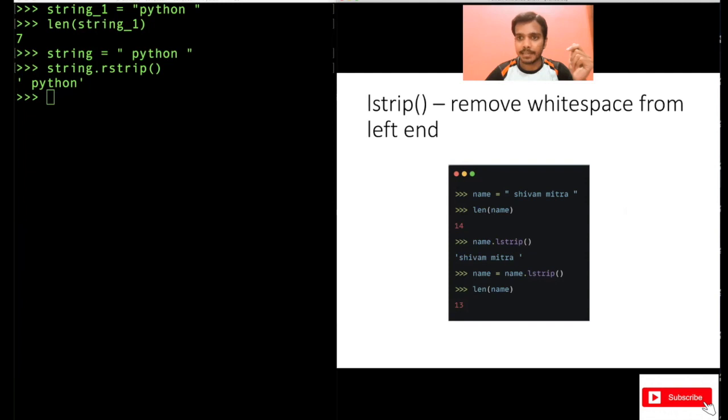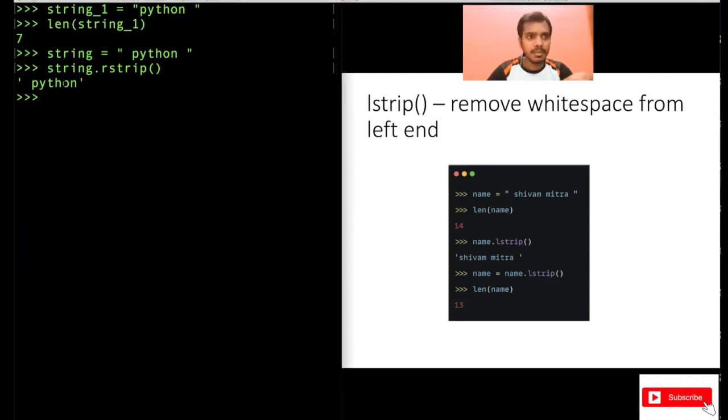Now what is L strip? L strip removes white spaces from the left end. If you want to remove this white space that is at the beginning, you can use L strip. See, now the space at the beginning got removed, but the space at the end is still there. Understand this, this is very important.